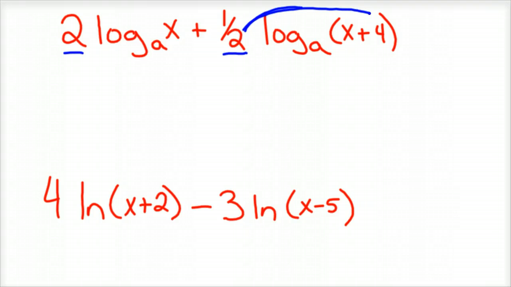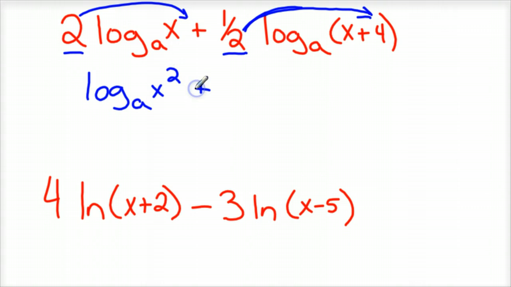Sorry, my microphone went kind of wacky there for a second. In both cases, we'd have log base a of x squared plus log base a of x plus 4 to the 1/2 power.